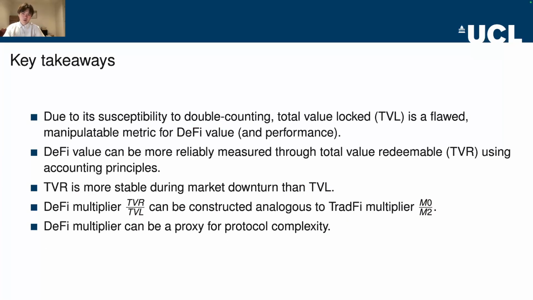And here are the key takeaways. Due to its susceptibility to double counting, TVL is a flawed, manipulable metric for DeFi value and performance. DeFi value can be more reliably measured through TVR using accounting principles. TVR is more stable during the market downturn than TVL. A DeFi multiplier can be constructed analogous to the TradFi multiplier. The DeFi multiplier can be a very good proxy for protocol complexity.